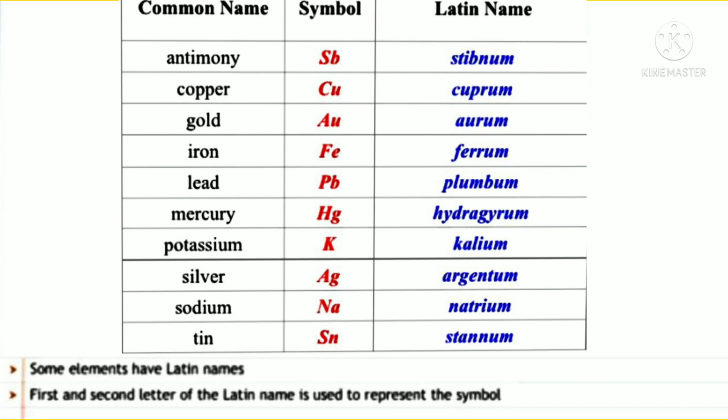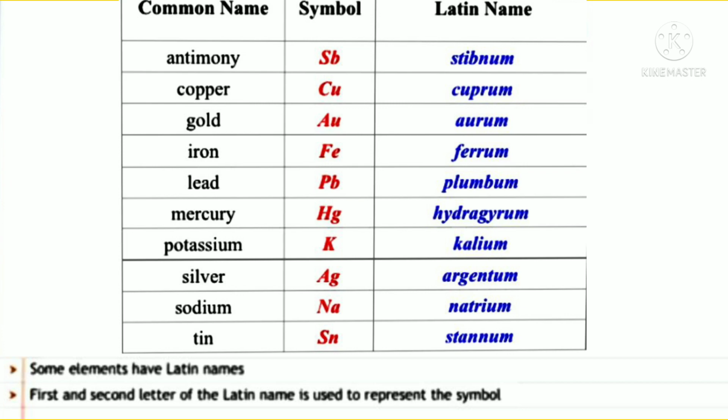Lead, plumbum, and the symbol is Pb. Mercury, Hg. Potassium, K. Silver, Ag. Sodium, Na. Tin, Sn. So some elements have Latin names. The first and second letters of the Latin names are used to represent the symbol.